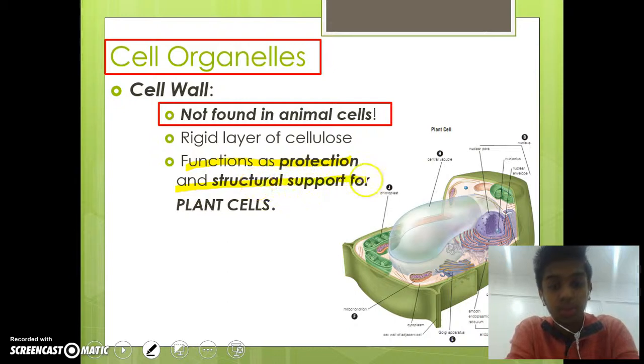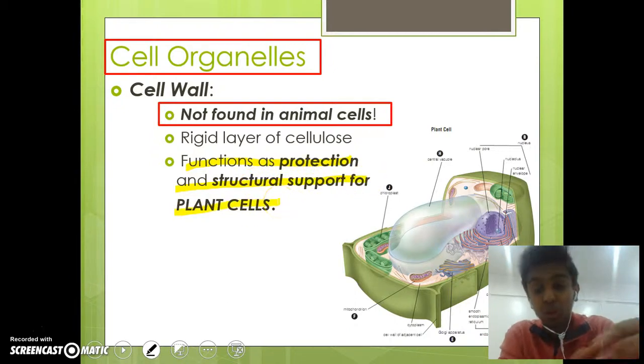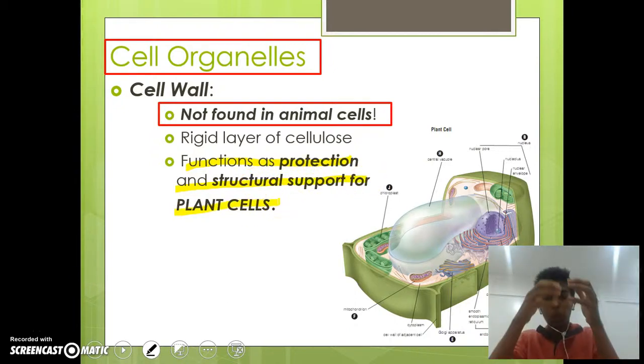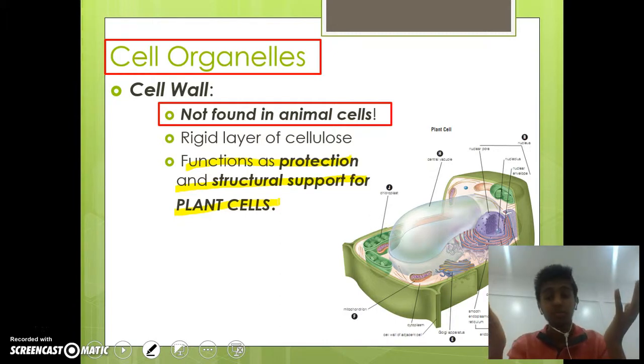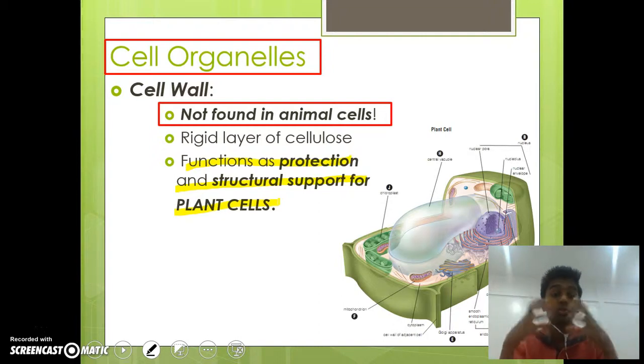Why do plant cells need this? Well, it's because plants do not have skeletons like we do. So when it has a cell wall compact and in large groups, it allows the plant to stand up straight and continue on with its daily interactions. So that's one thing that differentiates animal cells and plant cells: the cell wall, which is only in plant cells and allows for their structural support and protection.